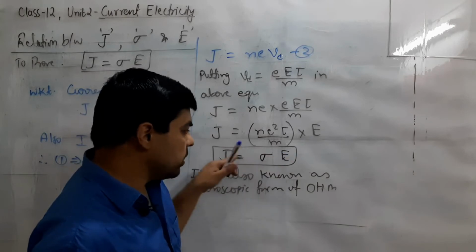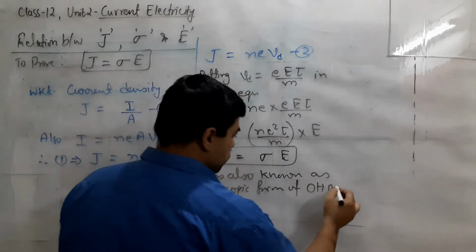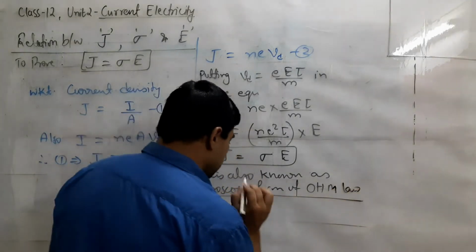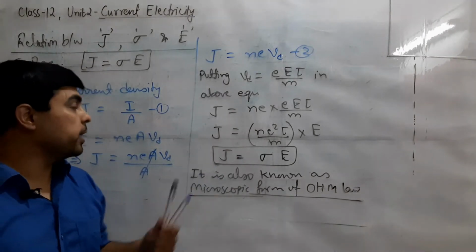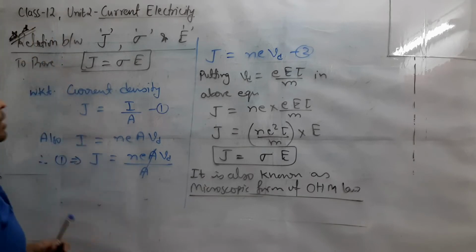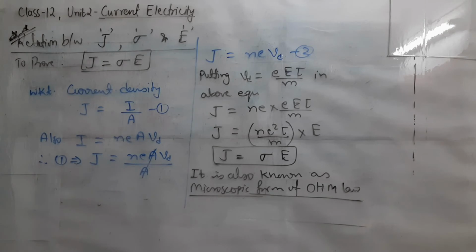So J, sigma, E all deal with individual particles, so we call this the microscopic form of Ohm's law also, and on the name of this the topic can be asked in the paper also. So again important, and to represent this, let's mark it important. You can note down the same relation by pausing the video.